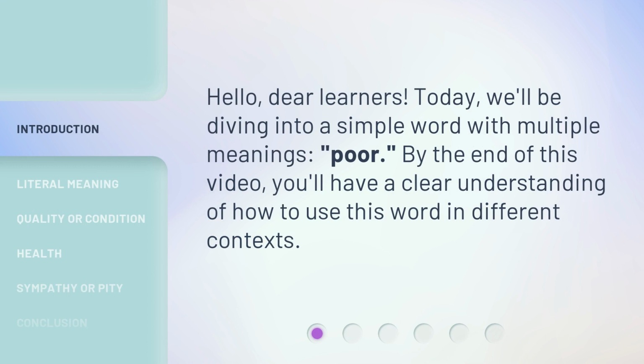Hello, dear learners. Today, we'll be diving into a simple word with multiple meanings, poor. By the end of this video, you'll have a clear understanding of how to use this word in different contexts.